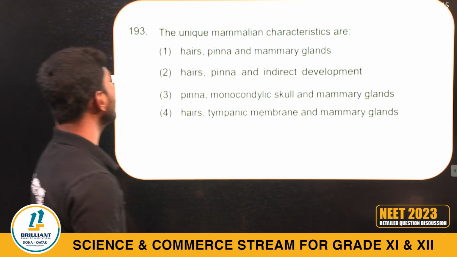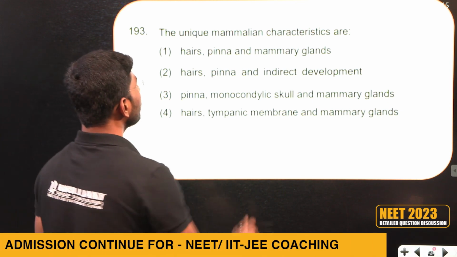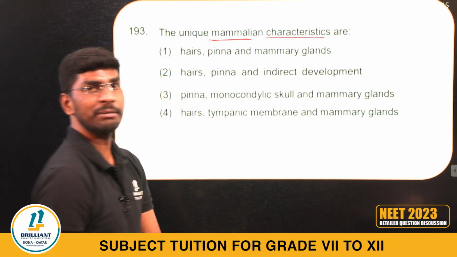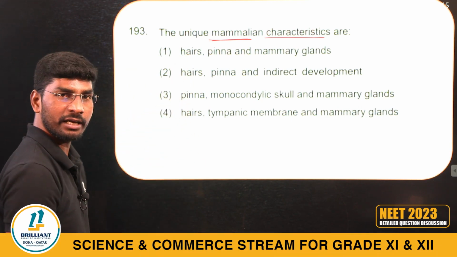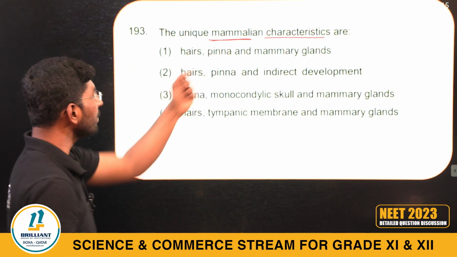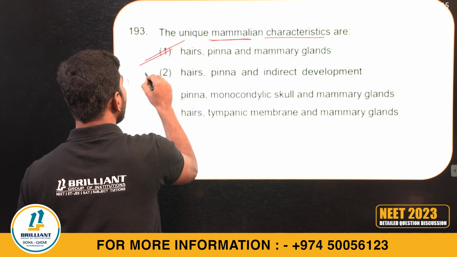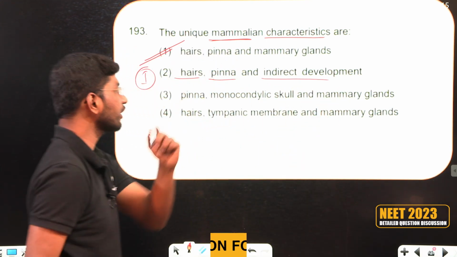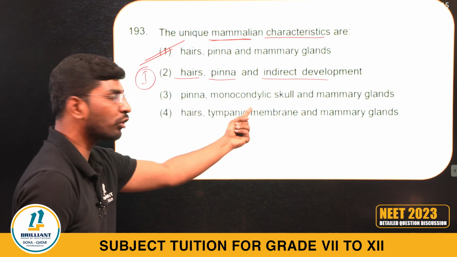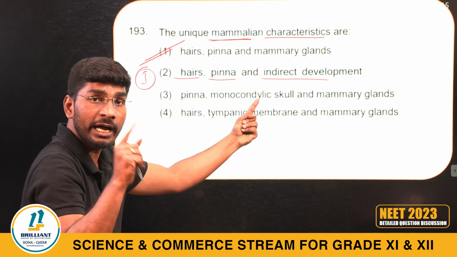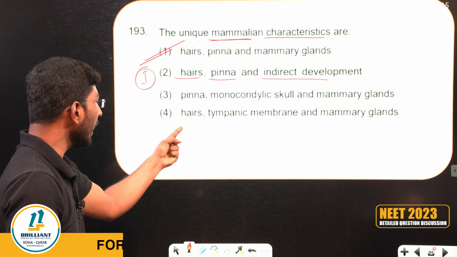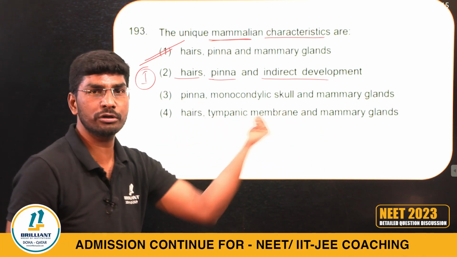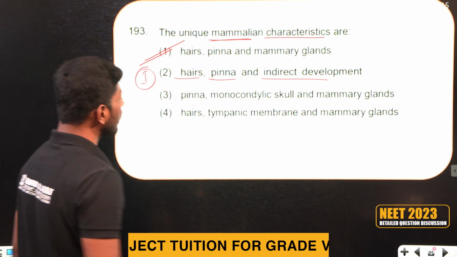Question number 193. The unique mammalian character, animal kingdom chapter. Hairs are there? Yes. Exoskeleton like pinna and mammary glands. Option 1: hairs, pinna. Indirect development, direct development is there. Monocondylic, dicondylic skull we have. Hairs, tympanic membrane, even reptiles and birds you can identify. So the right answer is option 1.